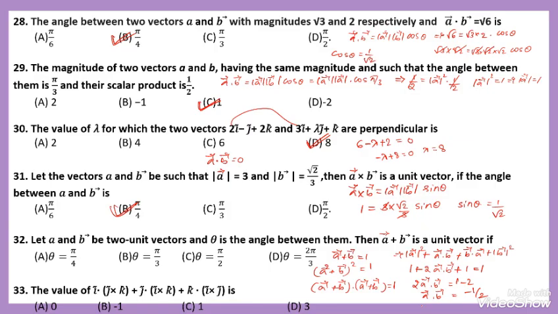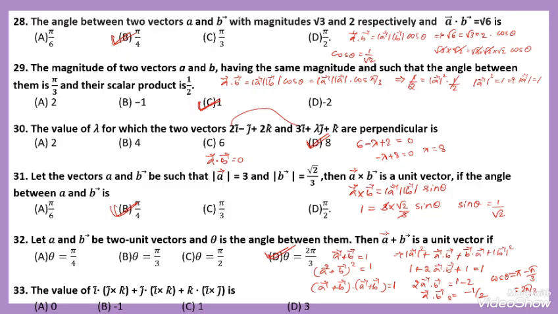While taking the dot product, cos theta becomes 1 by 2. Here, cos theta of minus, what is the value of 1 by 2? That is pi by 3. Here there is a negative, so pi minus pi by 3. Solving this, 3 pi minus pi by 3 becomes 2 pi by 3. The answer, option D, is correct.